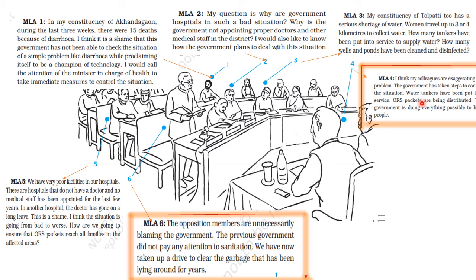So you see, these kinds of debates and discussions take place in the Legislative Assembly, and the opposition plays a very important role because it keeps the ruling party or the government in check and highlights the issues of the state so that they don't become like a dictator and they keep doing good work for the state.